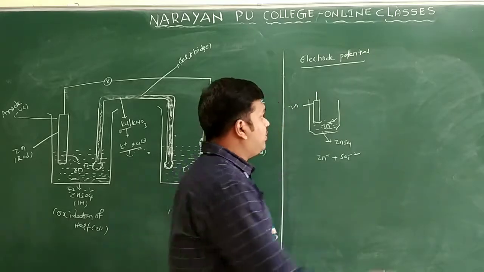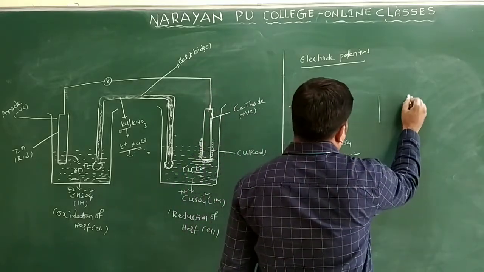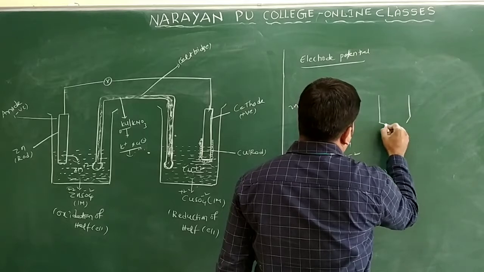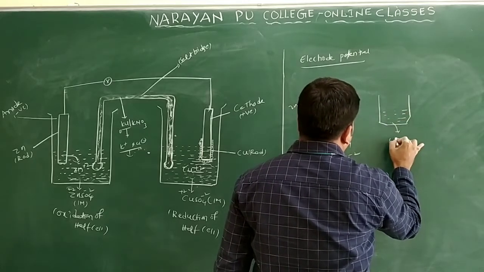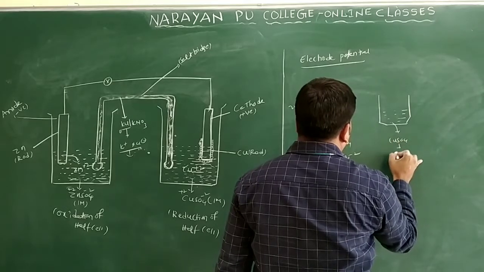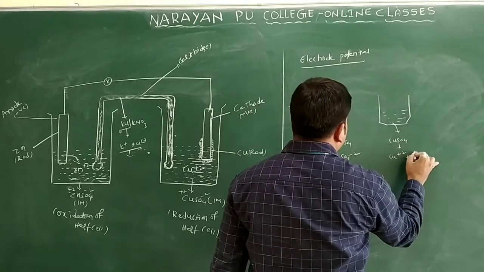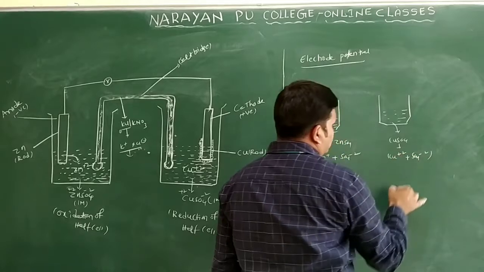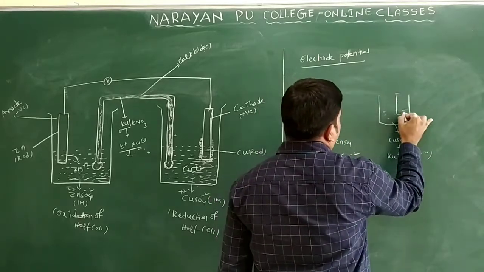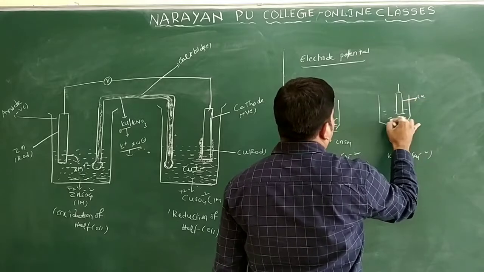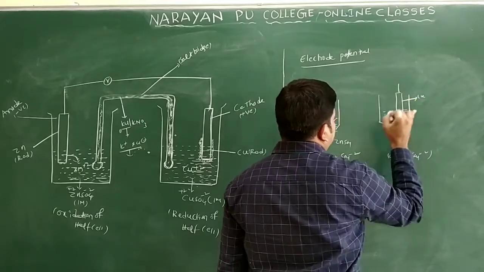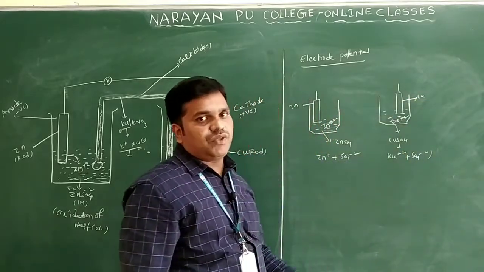You can take the copper electrode here. So this is the copper electrode, suppose I am taking here. In this one more beaker we have copper sulfate solution. This copper sulfate solution dissociates into Cu plus and SO4 2 minus ions. In this I want to dip the copper rod only. Here Cu plus ions are there. Here also the same, what happened here?